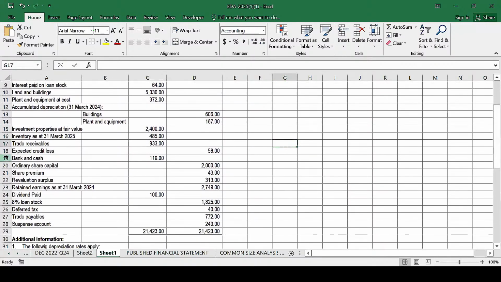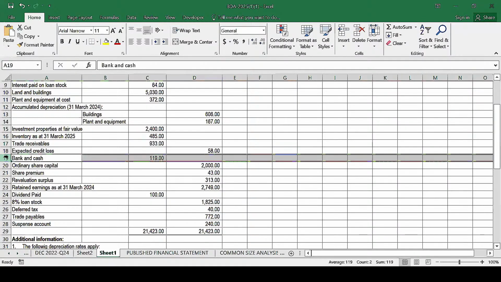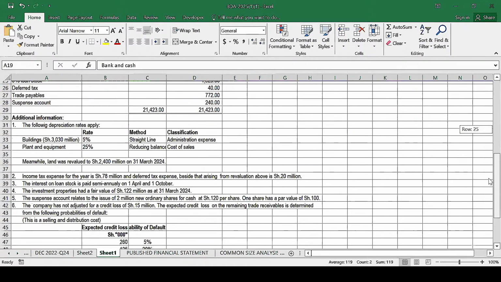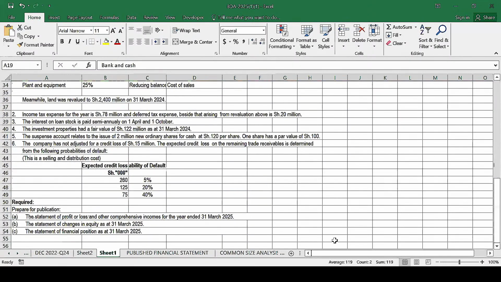We have cash and bank balance. We have the ordinary share capital, share premium, revaluation surplus, retained earnings. We have the dividends which were paid, 8% loan stock, deferred tax, trade payables, and then suspense. Then from there, we have some additional information, notes 1, 2, all the way to note number 6. What are we required to do? We are required to prepare, for publication, the statement of profit or loss and other comprehensive income. Part B, we are required to prepare the statement of changes in equity. And finally, we are required to prepare the statement of financial position.